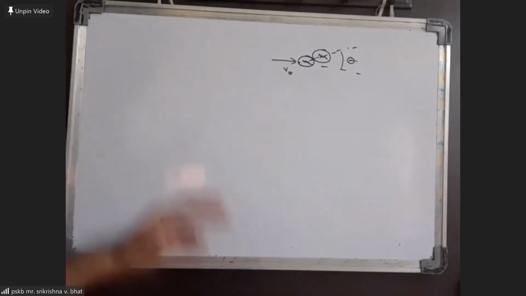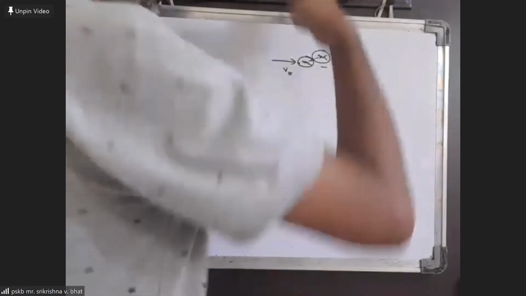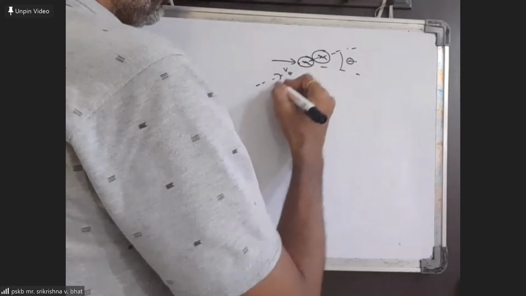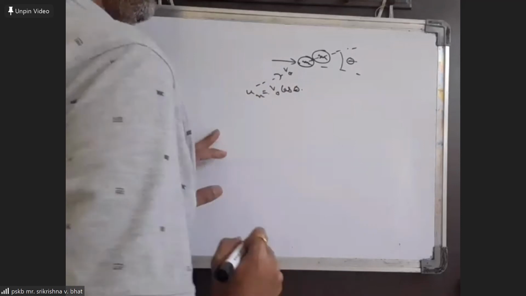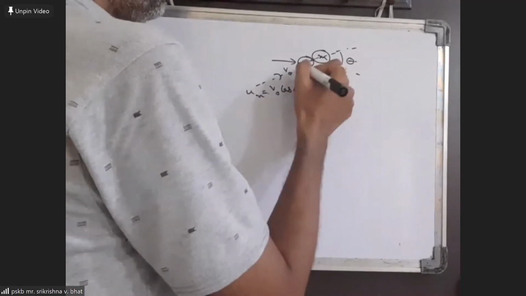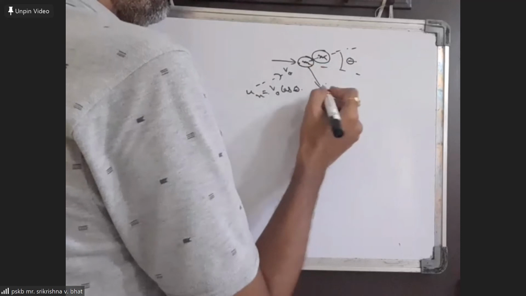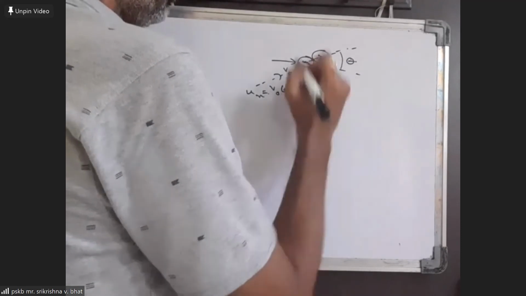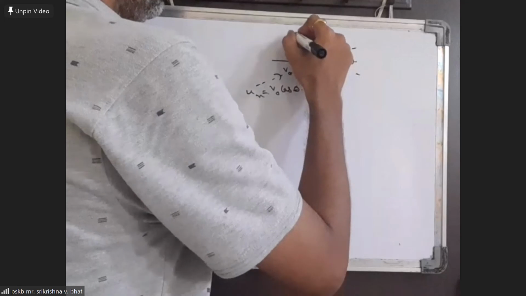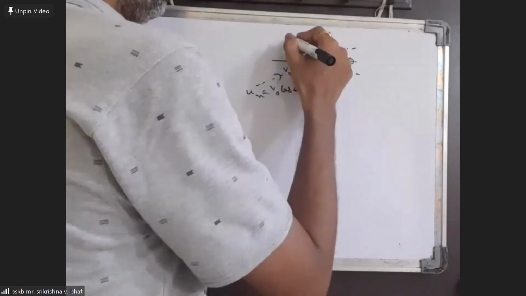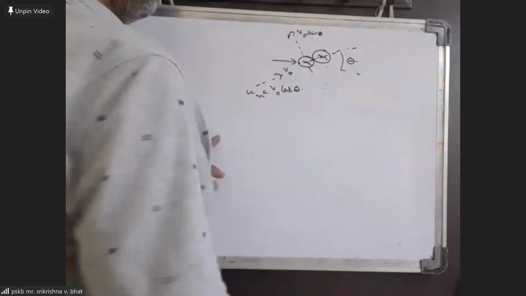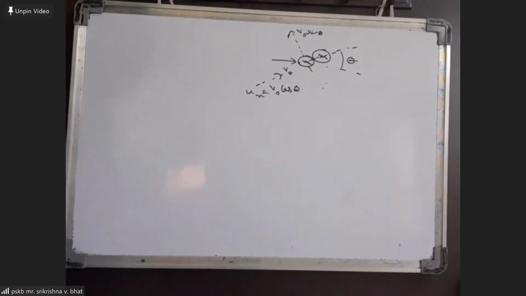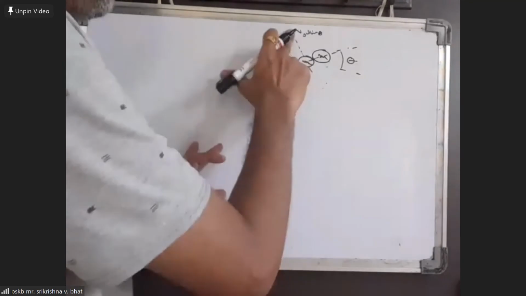Okay, one thing we can definitely say is that the initial velocity V naught we can resolve into normal component and tangential component. The normal component for the initial velocity will be V naught cos theta, this way. Okay, and the tangential component will be V naught sin theta, this way. So these are the two components of velocity we'll get.